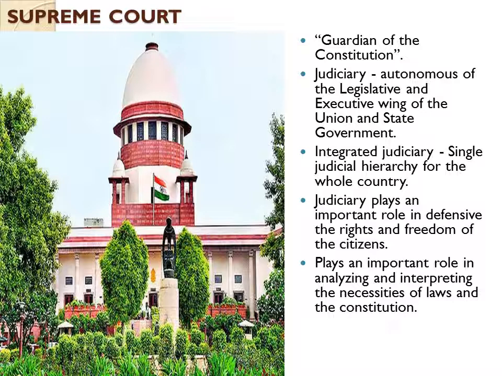Our judiciary is autonomous, that is, the judiciary has its own power, autonomous of the legislative and executive wing of the union and state government. So the judiciary is independent of the legislative and executive wing. The legislative and executive are mostly interdependent. The legislative is the law making body, so the government can make laws, and then they execute them. But the judiciary is independent. So the judiciary is autonomous of the legislative and executive wing of both the union and state government.